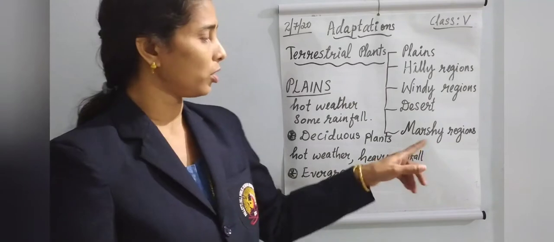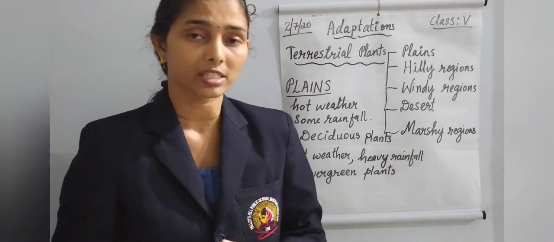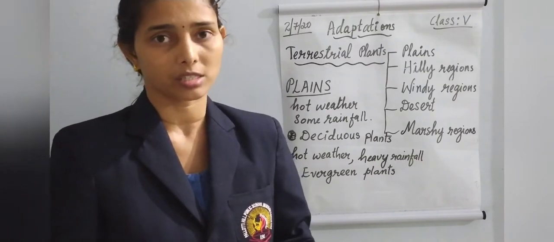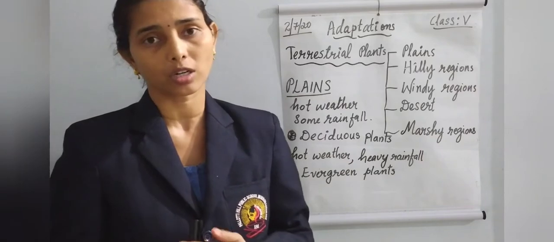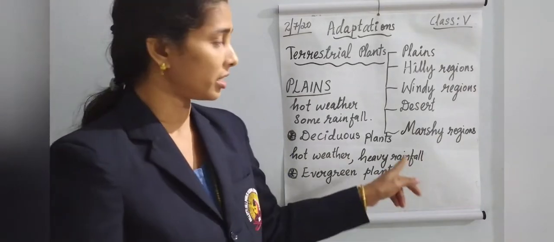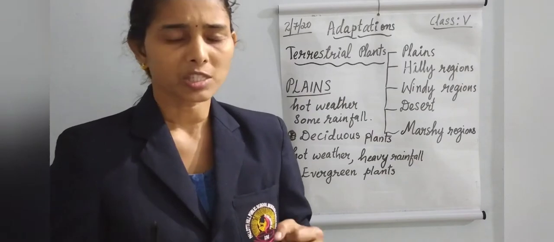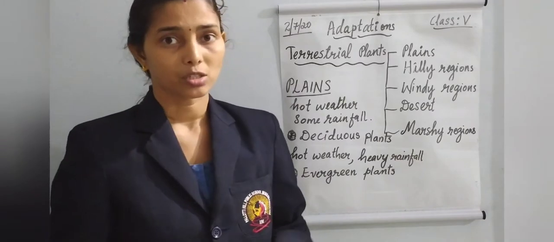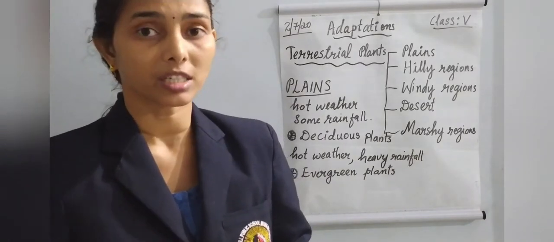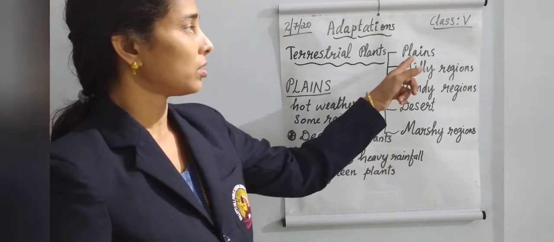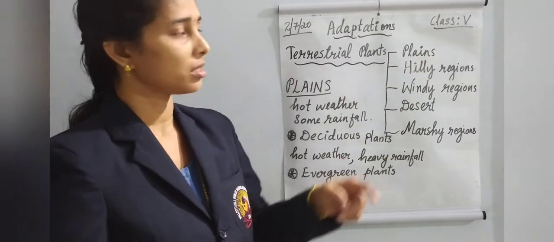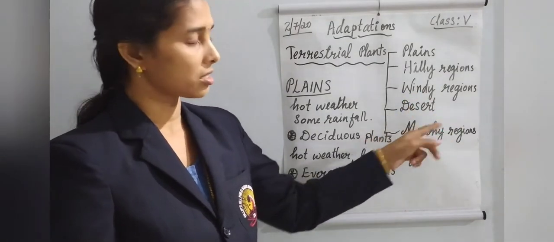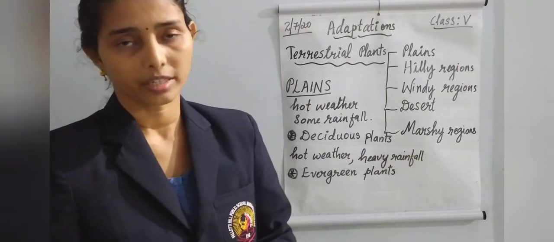Then look, marshy regions. We already discussed marshy regions. What are marshy regions? Wet, muddy places. All the plants cannot live in wet, muddy places. Some specially adapted plants can only live in marshy regions. So we can classify these terrestrial plants into the plants which live in plains, hilly regions, windy regions, deserts and marshy regions.